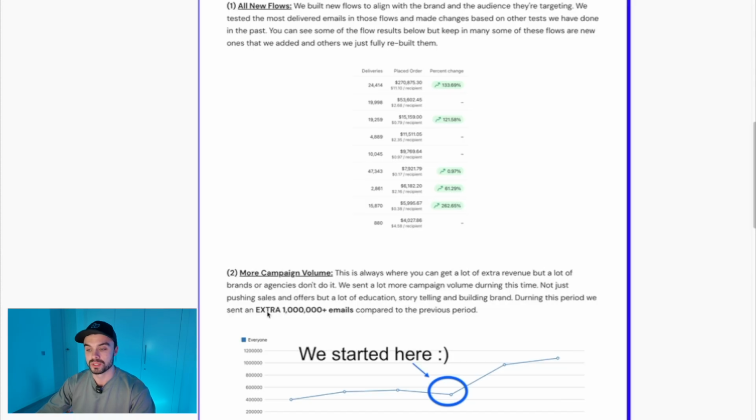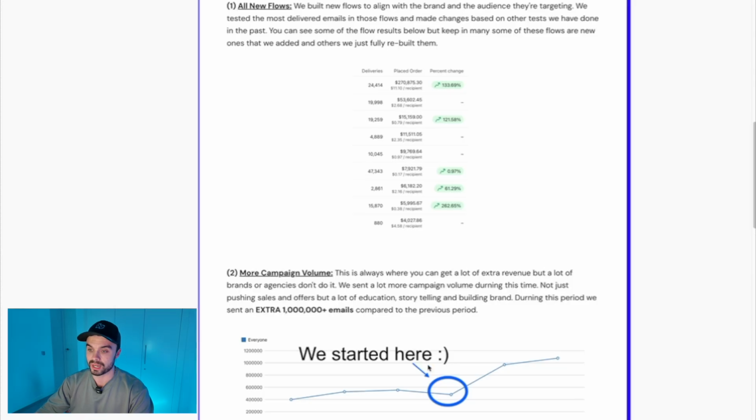And during this period, during the 90 days after, we sent an extra 1 million emails compared to the previous period. So if you just think about that in regards to CPMs, it's so much more volume that we were doing, an extra 1 million emails, and that's why there's a lot more revenue coming here, and that's how we got that big percentage increase.